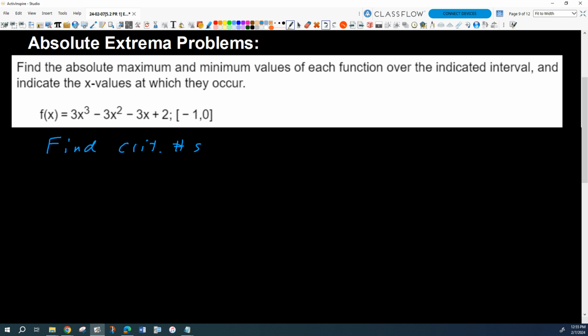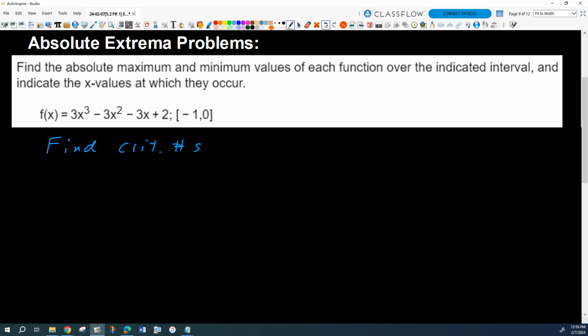Critical numbers. Okay, so how do we do that? What do I need in order to find critical numbers? What do I have to find first? The derivative, right? Critical numbers depend on the derivative because where do critical numbers occur? Where the derivative is 0 or where the derivative is undefined. But in both cases, we're using the derivative, right? So we need the derivative function.